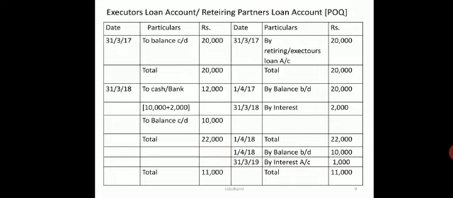So the total will be 11,000. So this is coming to the end of this topic. Here the interest and installment amount was missing, which amounts to 11,000. So this is ending our death of a partner. Thank you.